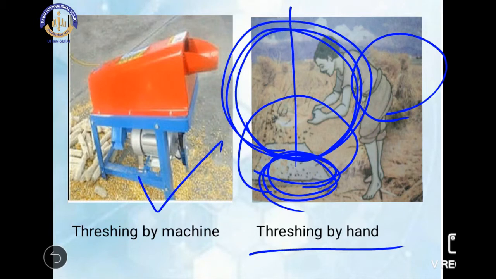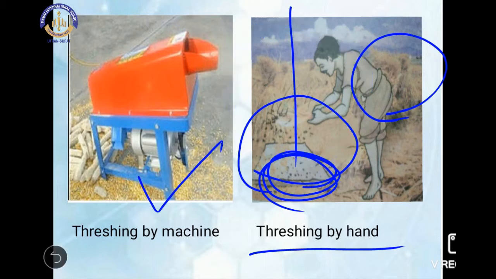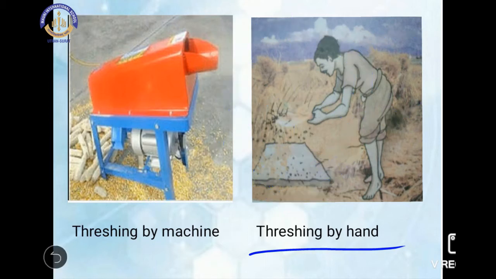So this is the threshing process done by bullock and hand in earlier times. But nowadays, to separate a large number of grains from the stalk, we are using the machine.